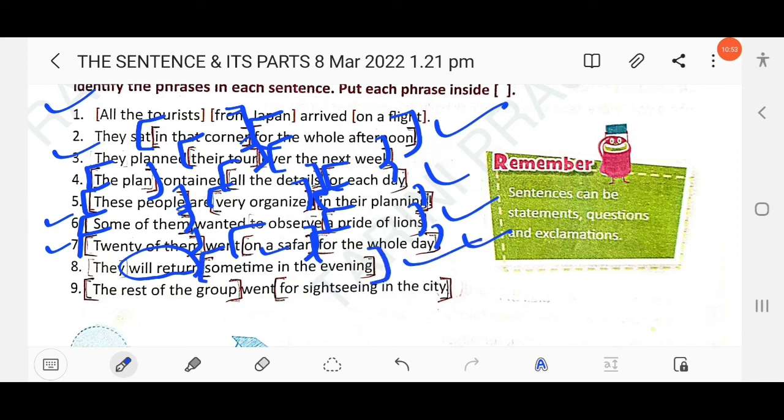And then next question number 9 here, the rest of the group, this is a phrase. Then another phrase, for sightseeing in the city, this is also a phrase. Clear?